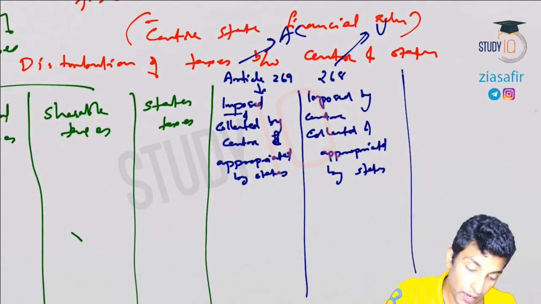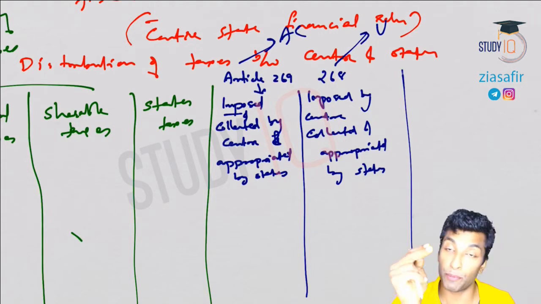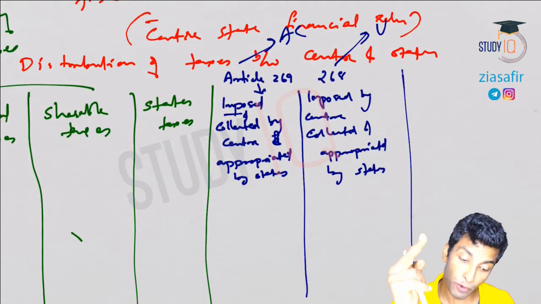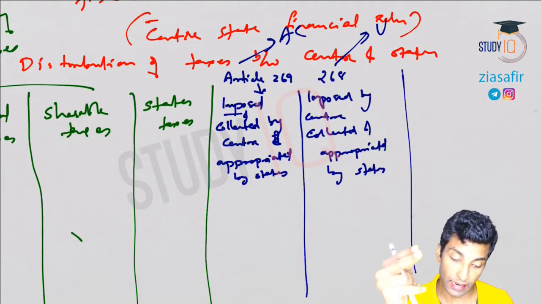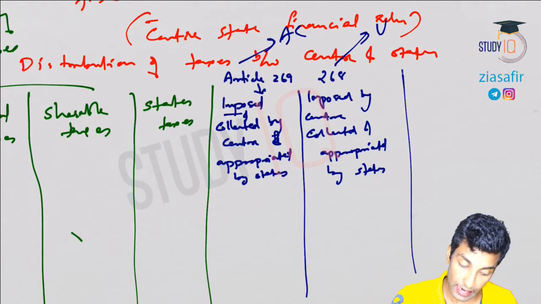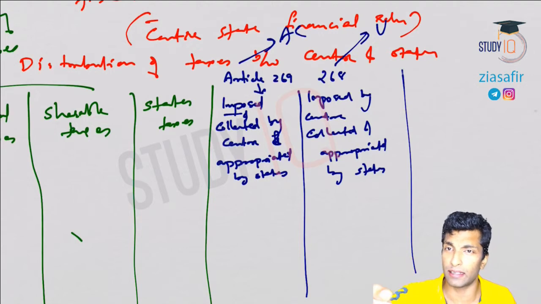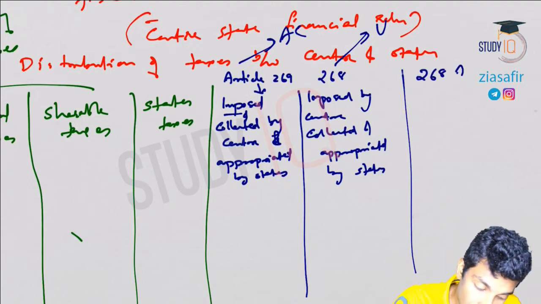The first one: imposed and collected by center and appropriated by states. The second one: imposed by center, collected and appropriated by states. The third one: imposed by center, collected and appropriated by center and states together. Only one tax will come there, that is service tax. That is Article 268A.